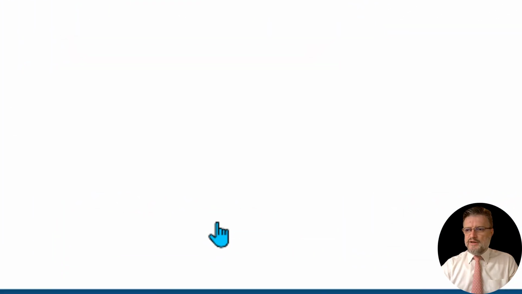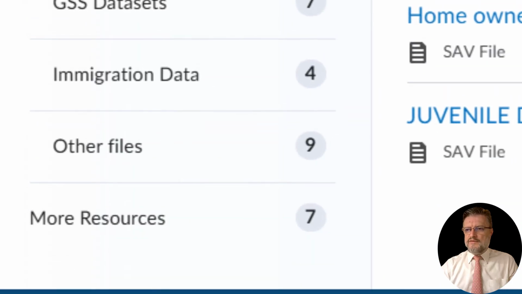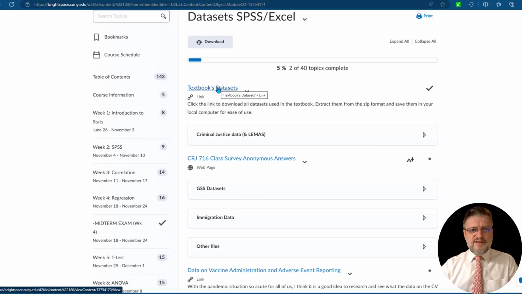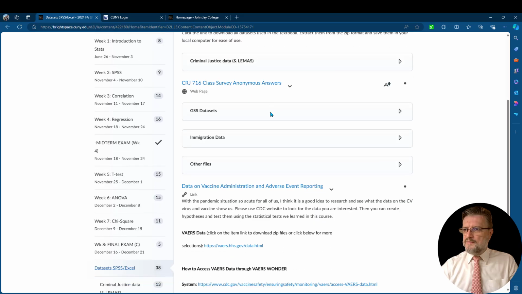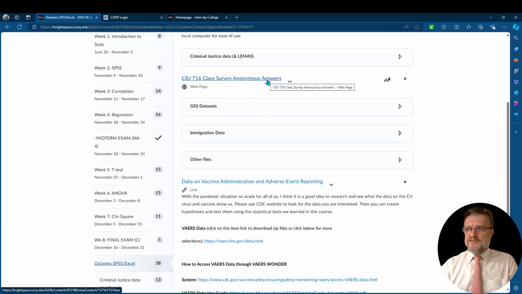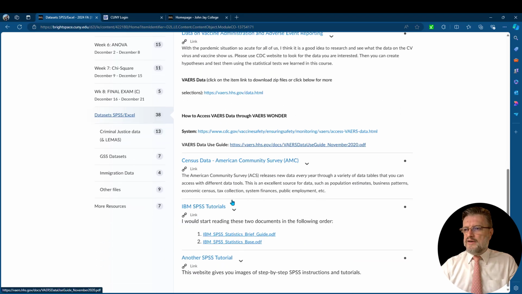SPSS/Excel. Once you click on it, you will see folders of data sets, and you have the textbook data sets. Many of the discussion boards will have data sets that are in this area. So make sure that you download and save these on your computer so you can access the data sets that the discussion board and the final exam will ask you to work on. Then you have the CRJ 716 class survey. Remember that you have to take that survey. It's anonymous. Then you have the GSS data set, general social survey, immigration data, other files, and so on. Census data. There are a lot of data that you can work on.